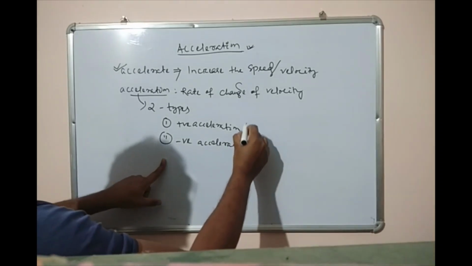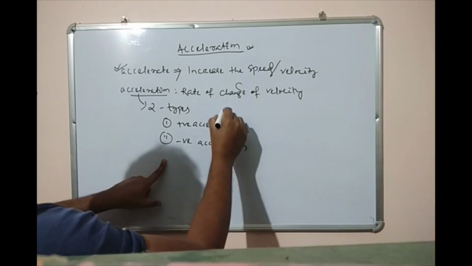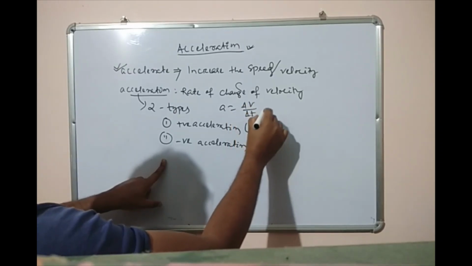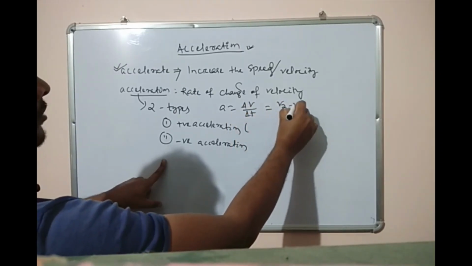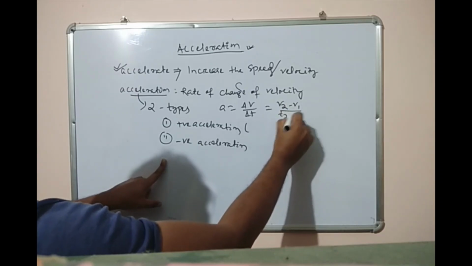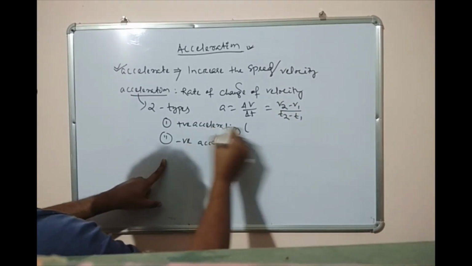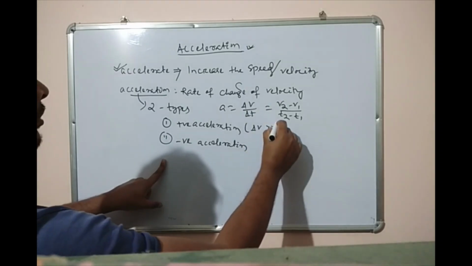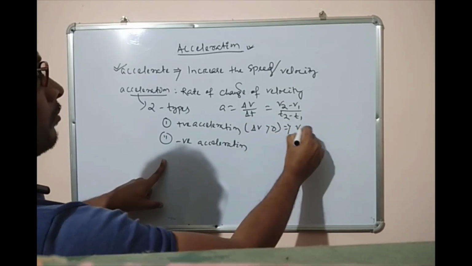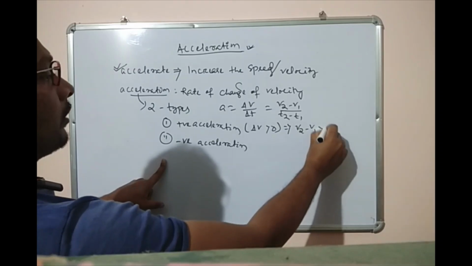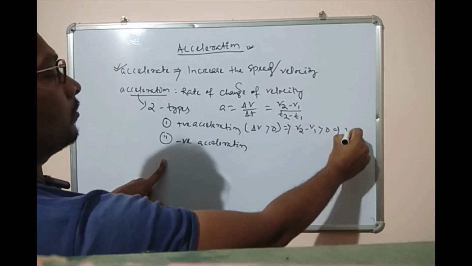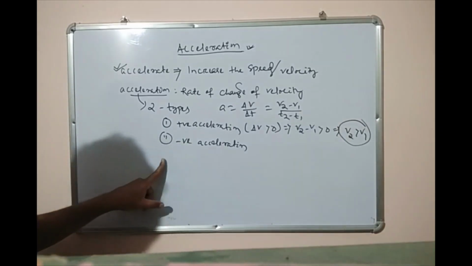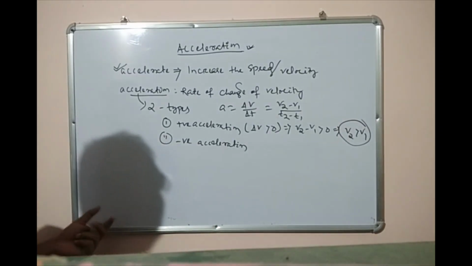Positive acceleration: we know acceleration equals del V by del T, that equals V2 minus V1 divided by T2 minus T1. For positive acceleration del V is greater than 0. This implies V2 minus V1 is greater than 0, or V2 is greater than V1. So the final velocity is more than the initial velocity.